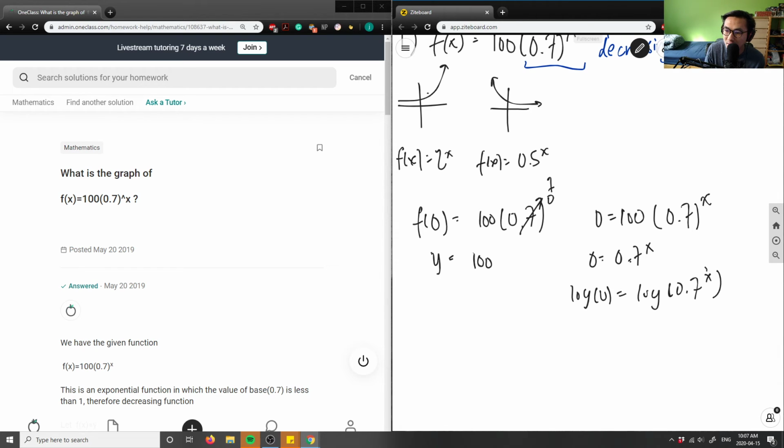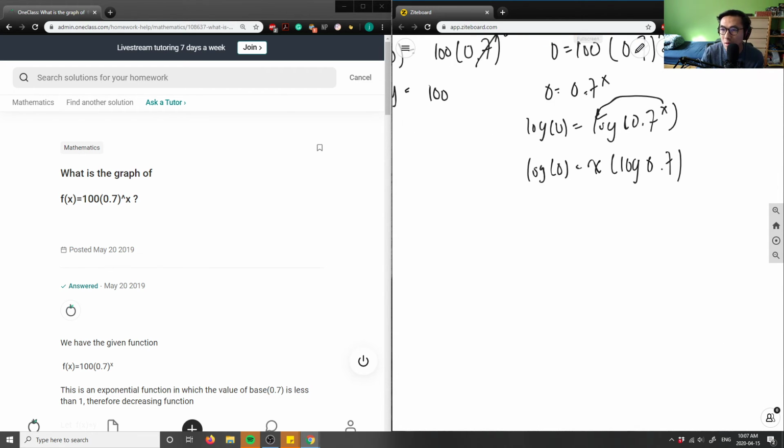What that logarithm does is I can bring this x down here, so I have log of 0 equals x times log 0.7, and I can divide both sides by log 0.7 to get my x value. But if you can kind of tell now, log of 0 divided by log of 0.7 doesn't exist.